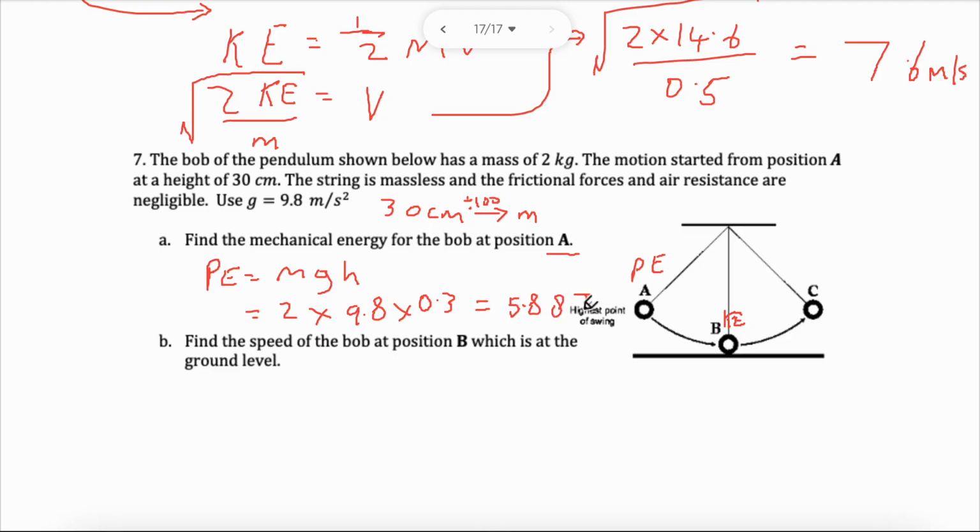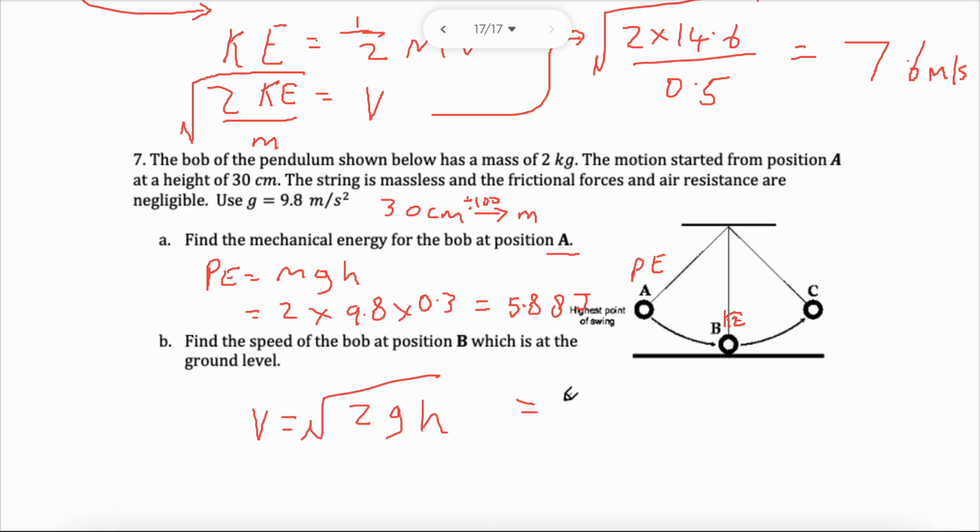5.88 joules. Find the speed at position B at the ground level. I can use my little trick now, can't I? I can go ahead and use my trick. I don't need to know the maths. I can just use the thing that I wrote earlier. v is the square root of 2gh.